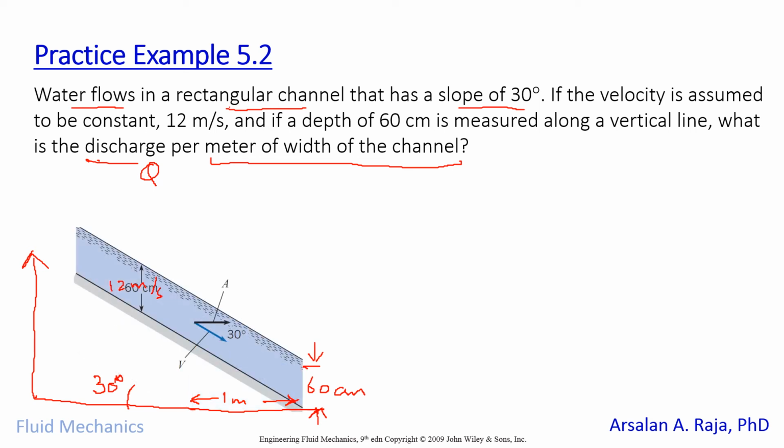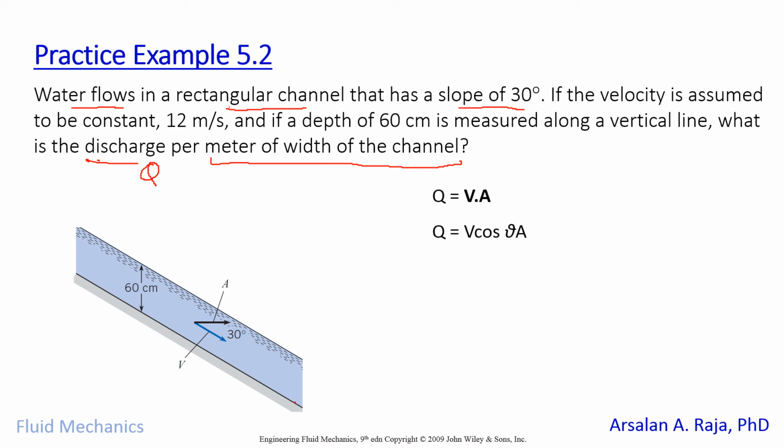This is another figure to give you a good look at the slope of this flowing fluid, and the depth is shown in the figure, right? So we can easily calculate the velocity, and the discharge can easily be calculated by V into A.